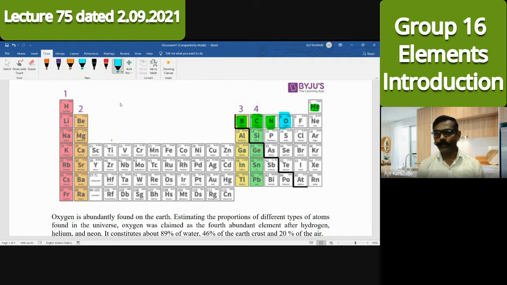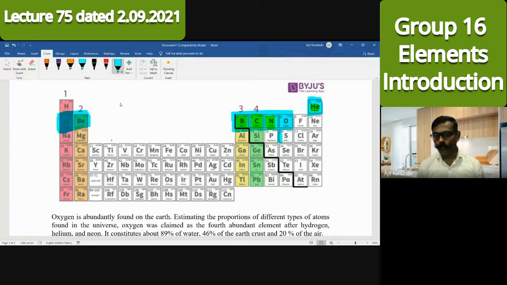If you want to write electronic configuration, then you will consider the nearest noble gas before it, that's helium. After helium, electrons will enter in this s orbital, that's the 2s orbital, 2 electrons, and in this p orbital there will be 4 electrons. So helium 2s2, 2p4 is the electronic configuration for oxygen.